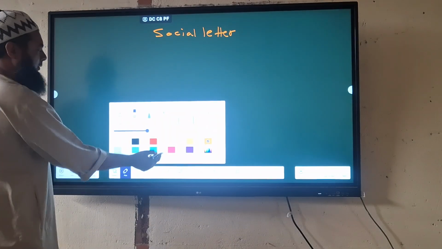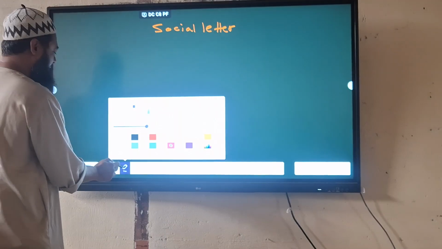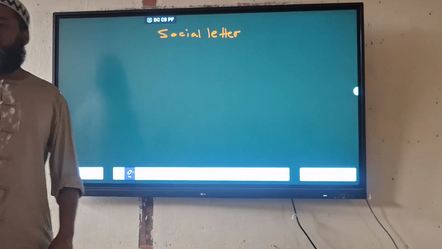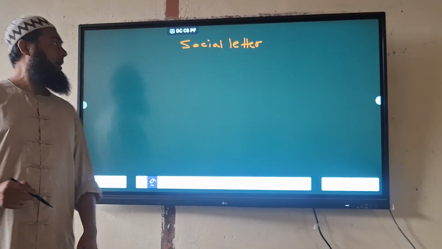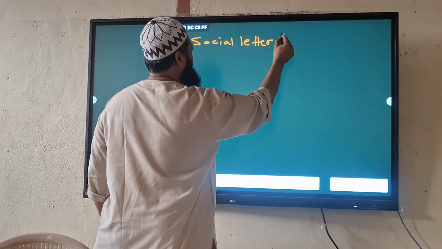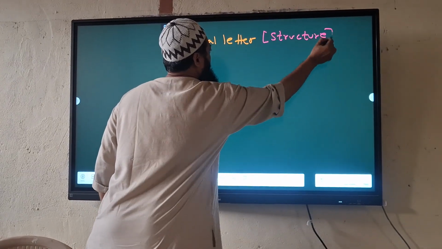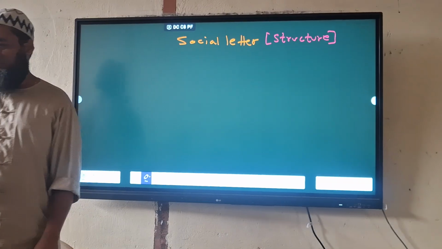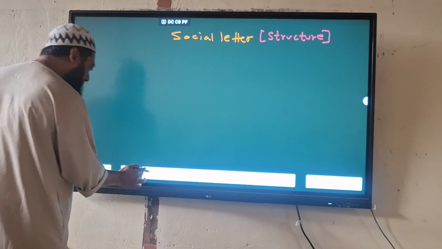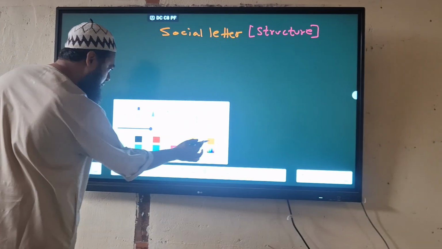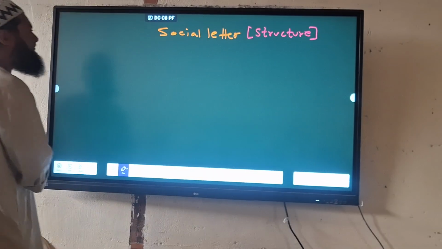And in social letter, first we will try to make a structure of it, okay? Social letter, its structure. So how the structure looks like, we will check it out here.